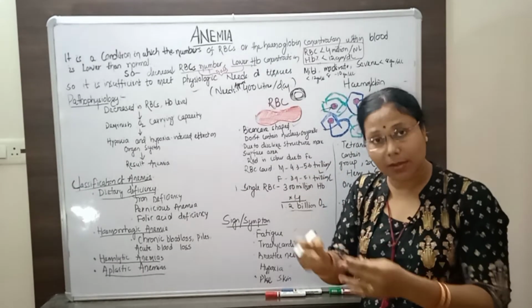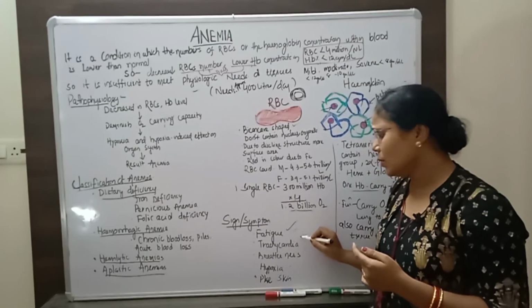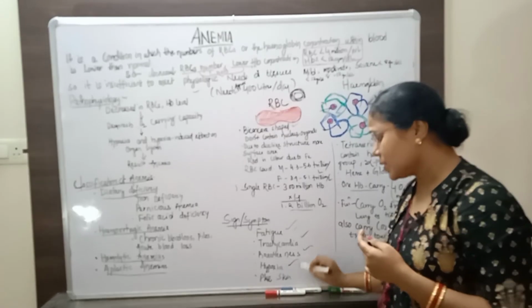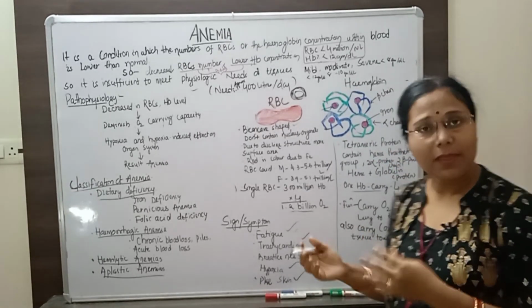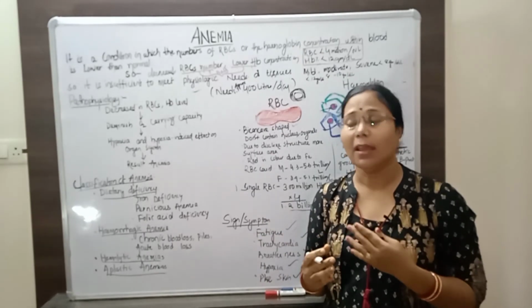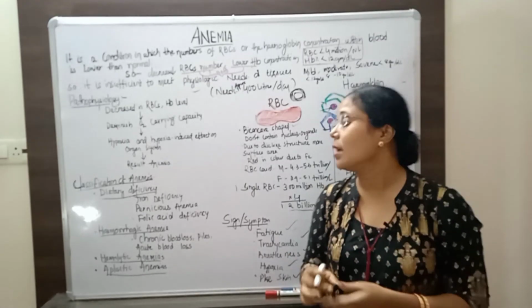Signs and symptoms like fatigue, tachycardia, breathlessness, hypoxia, and pale skin will be seen in patients who suffer with anemia, and later it will affect the cardiovascular system.